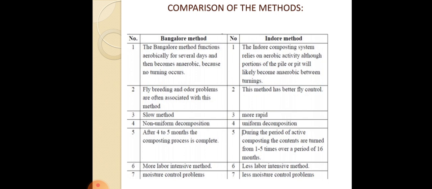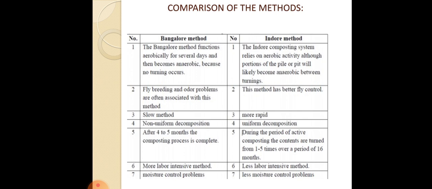You can see the first point: the Bangalore method functions aerobically for several days and then it becomes anaerobic, and in the indoor method, the composting system relies on aerobic activity, although portions of the pile or pit will likely become anaerobic between the turnings. Also, odor problems and fly breeding, etc., are often associated with the Bangalore method, and this problem is normally under control in the indoor method of composting.